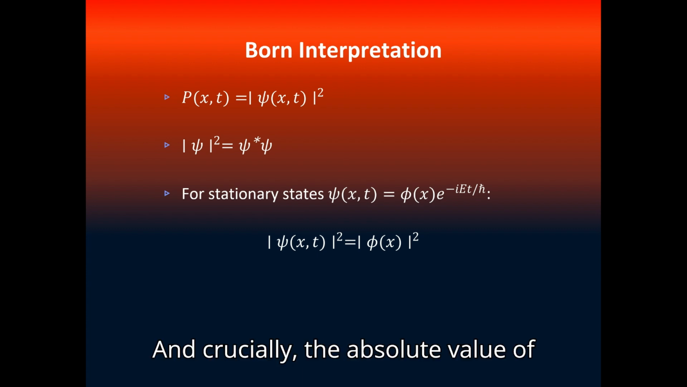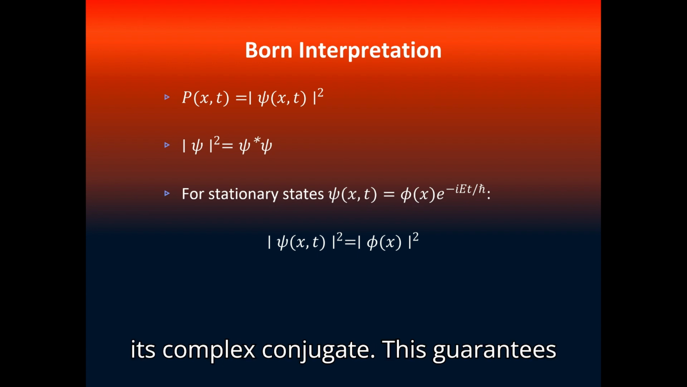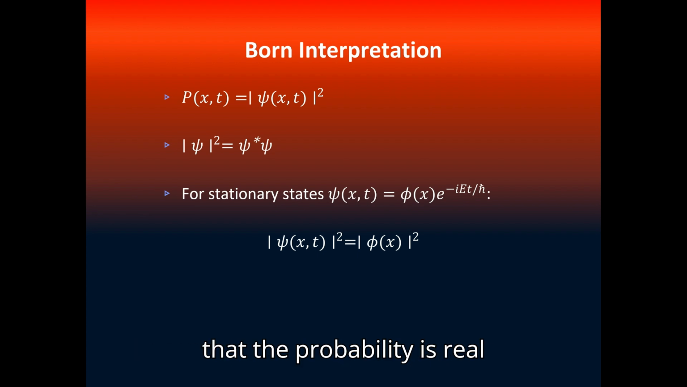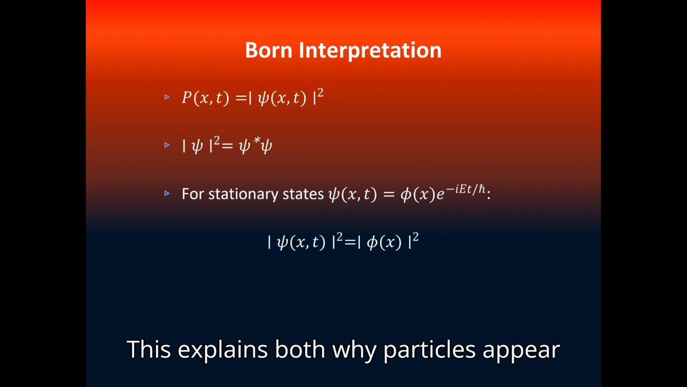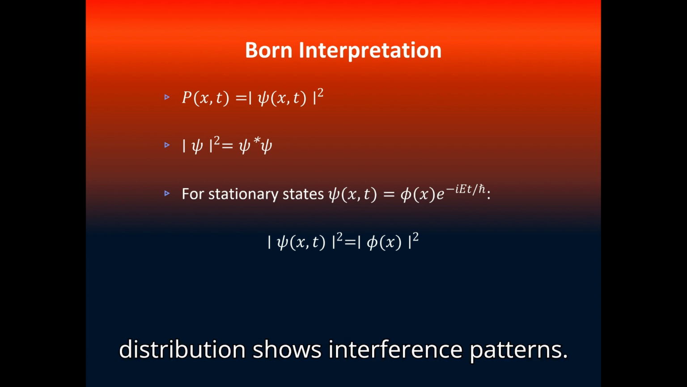And crucially, the absolute value of psi squared is the complex conjugate of psi times psi, the wave function times its complex conjugate. This guarantees that the probability is real and positive. This explains both why particles appear one by one, but yet their distribution shows interference patterns.